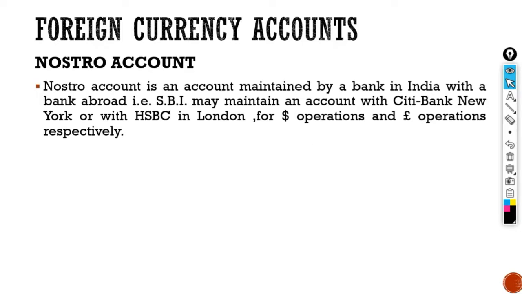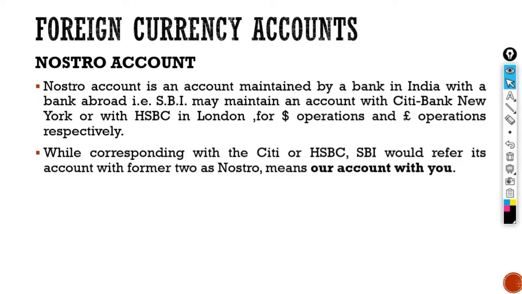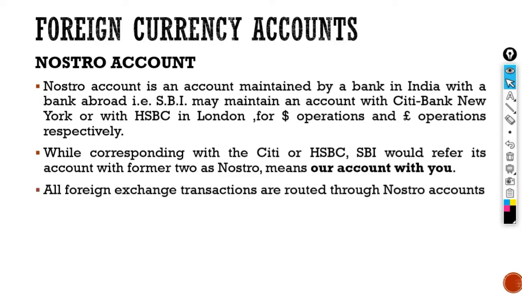So Nostro account is maintained by an Indian bank with a bank abroad. While corresponding with Citi or HSBC, SBI would refer to its account with the former two as the Nostro, meaning our account with you. That's the basic meaning of Nostro. All foreign exchange transactions are routed through Nostro account.